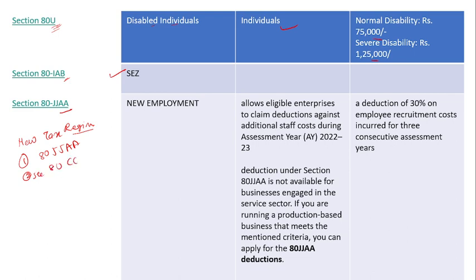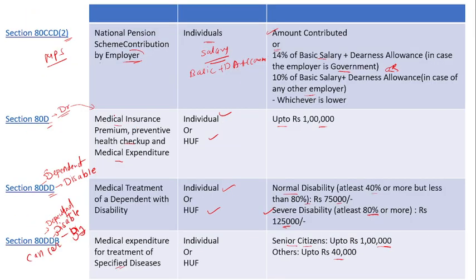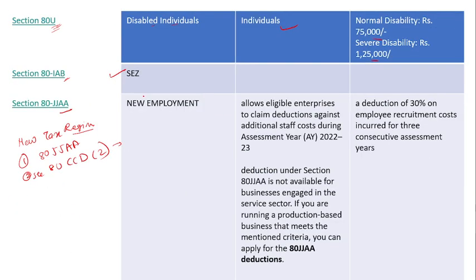Exception: Section 80CCD(2). CCD(2) is for the employer's contribution to the National Pension Scheme. Here you get a deduction. Then the third one, Section 80CCH. CCH is for if you contribute to the Agniveer fund. If you contribute to the Agniveer fund, then you will get a deduction under the new tax regime.